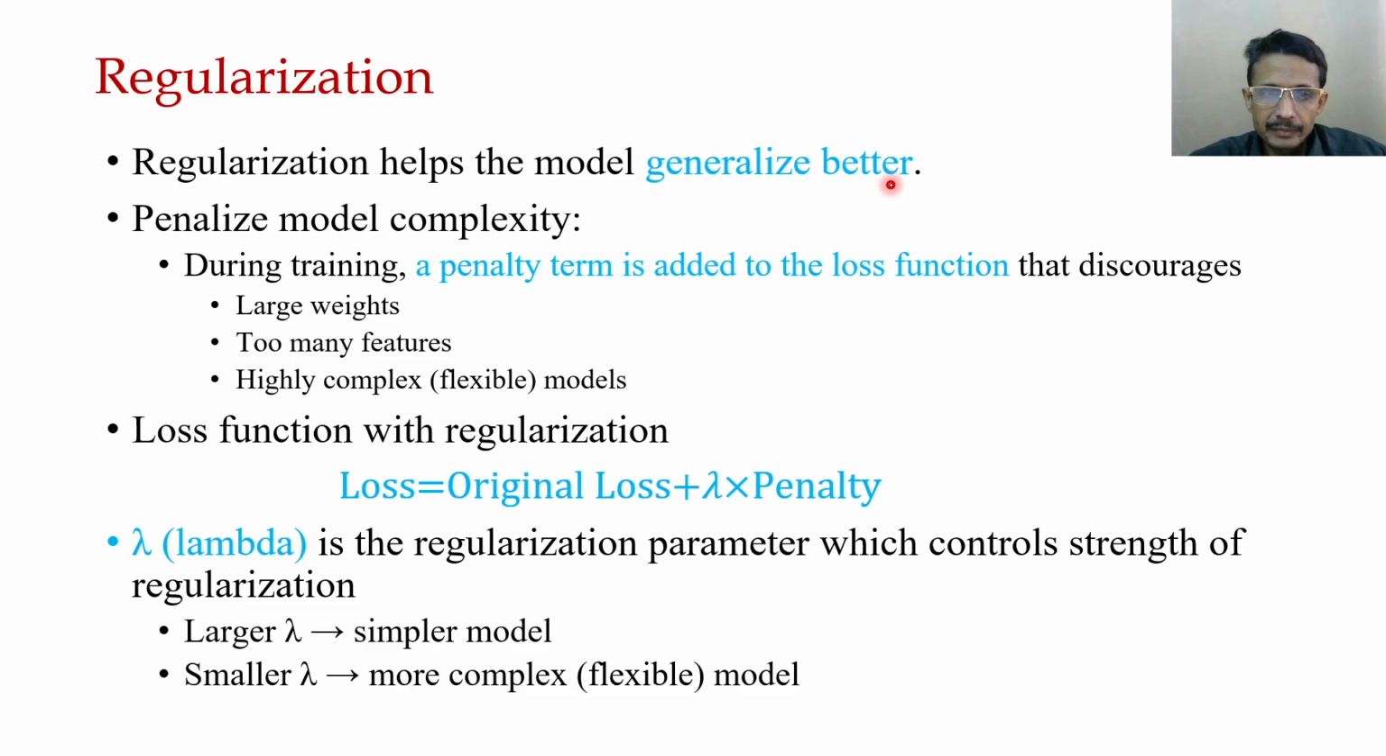Now, our loss function is initially the original loss, as we have defined in linear regression and logistic regression. Now we add some penalty to it, and it is multiplied by this lambda, the regularization parameter, which controls the strength of regularization. The larger the lambda, the simpler the model will be. The smaller the lambda, the more complex or flexible the model will be.